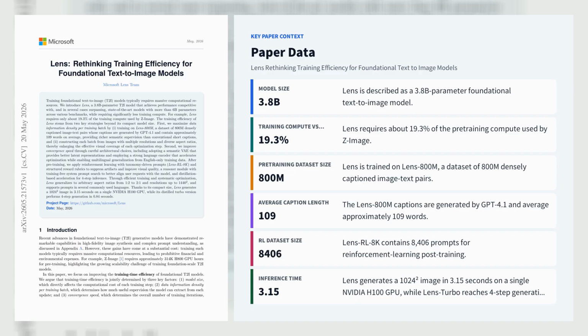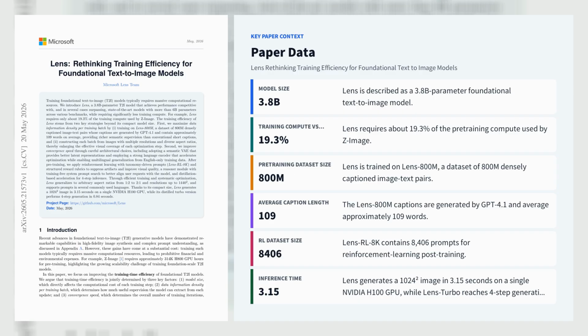After pre-training, Lens uses diffusion NFT reinforcement learning on Lens RL 8K, an 8,406 prompt taxonomy balance set with GPT-4.1 mini rubric rewards to reduce artifacts and improve alignment. A reasoner module with training-free system prompt search refines user prompts, and a distilled Lens Turbo variant reaches 4-step generation in 0.84 seconds on a single NVIDIA H100 versus 3.15 seconds for the 20-step model at 1024